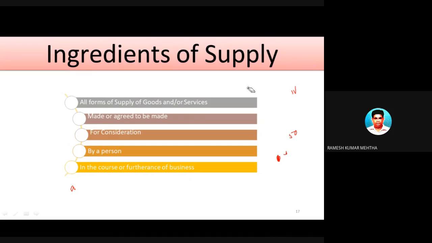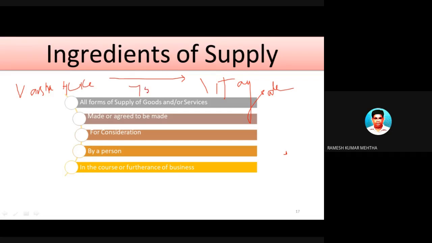Now let's look at a small example here. In this example, let's find out what is the consideration. For example, Varsha Hukke goes to Vijay Sales and purchases a laptop for 75,000 rupees.